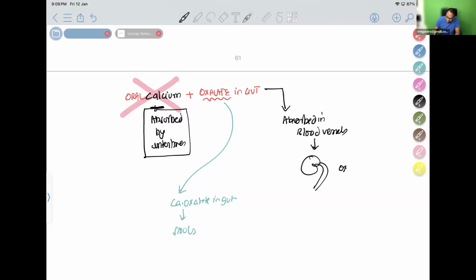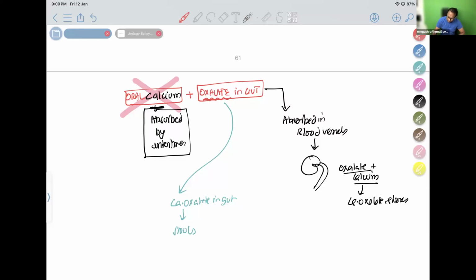Kidney குள்ள வந்துட்டானா oxalate யாரை பிடிச்சுக்குவான்? He will take up with the calcium which is there in the blood. So oxalate will bind with the calcium and form calcium oxalate stones. அப்படின்ற physiology சொல்றாங்க. So calcium ஓரலா கொடுத்தீங்கன்னா oxalate blood குள்ள போகாம bowel கொண்டு போய்டும் அப்படின்னு சொல்றாங்க. So when you give calcium, it will prevent oxalate entering the blood vessels.